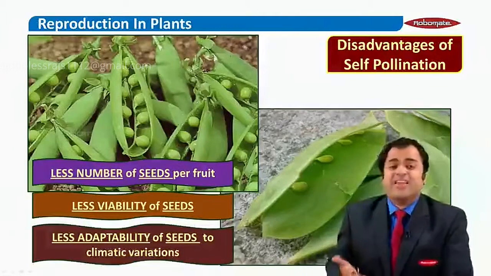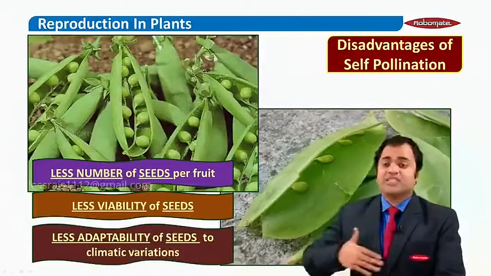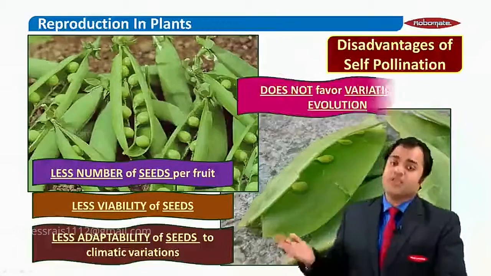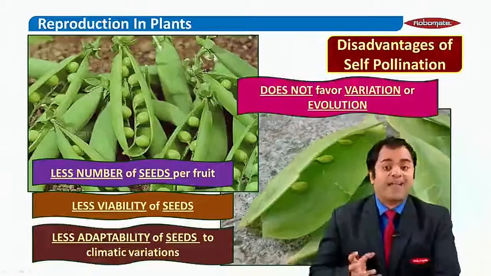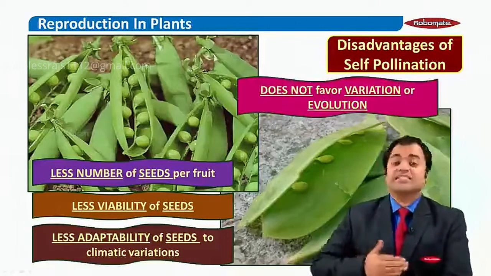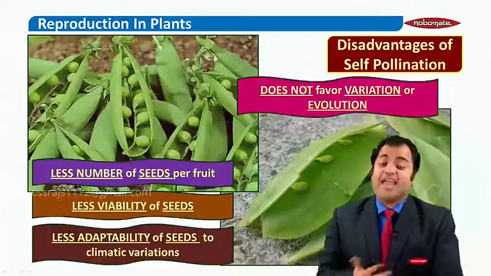So in the end, there is simply no variety. There is no variation. There is no evolution. So one of the major disadvantages or drawbacks of self-pollination is that it does not favor any variation. It does not favor any evolution.